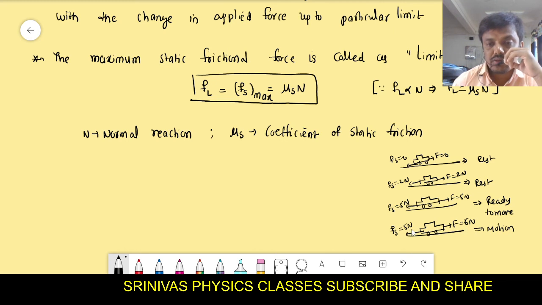And if you apply more force, this is the maximum static frictional force. Is it right? If the applied force is greater than the maximum static frictional force, at that moment the car starts to move. Right? That means the static frictional force value is increasing up to a particular limit with the increase in applied force. The maximum static frictional force is called as what? Maximum static frictional force is called as limiting frictional force. Right? Limiting frictional force depends upon some factors, that is the normal reaction, and one more is the coefficient of static friction.